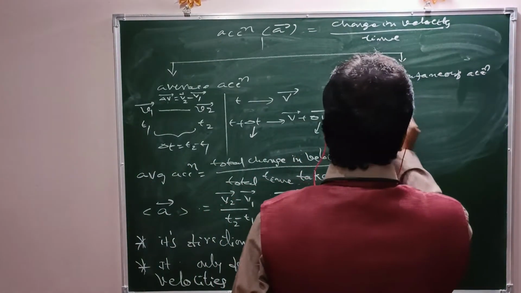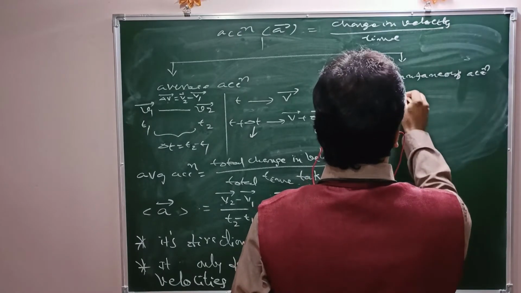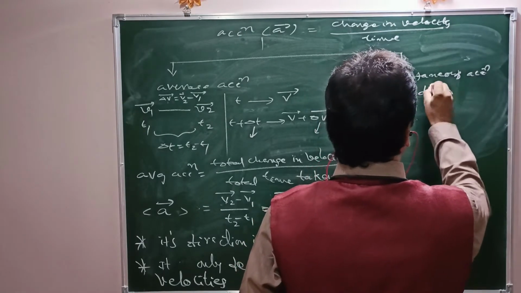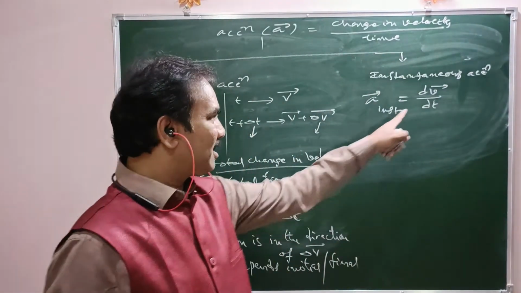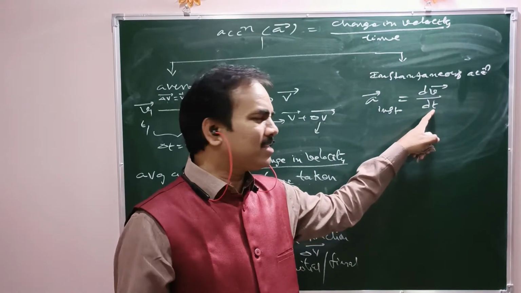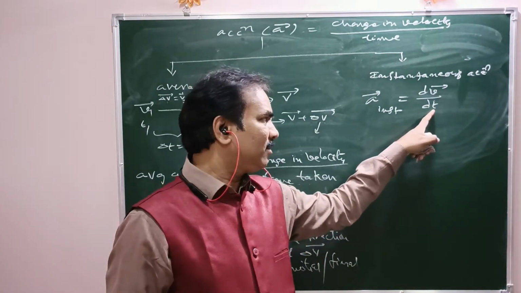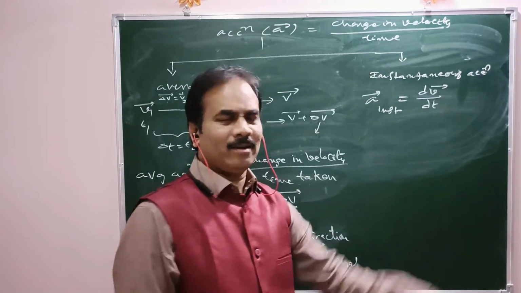Okay, that is a bar instantaneous equal to dV bar by dt, not delta V bar by delta t. It is dV bar by dt. dt means it's not the interval. In fact, that is a fraction of a second. Fraction means it may be 1/10th or 100th or 1,000th of a second. Right?